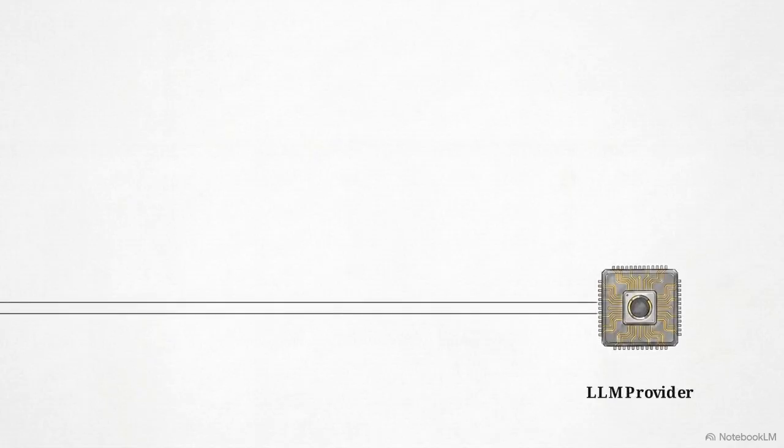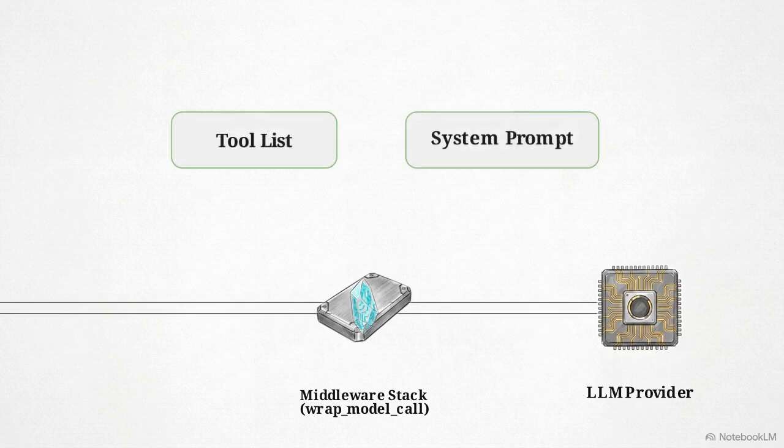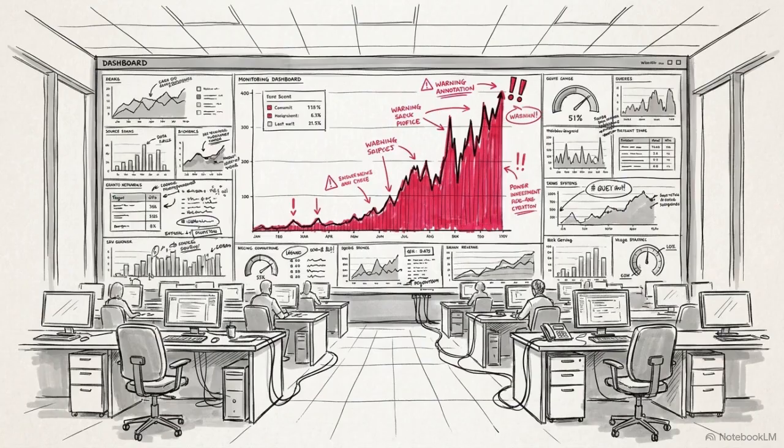Deep Agents introduces an ordered middleware stack hooked into wrap model call. In this architecture, every single request hits this stack first. This intercept happens before the LLM formulates a response. The middleware evaluates the state, mutates the tool list, and curates the system prompt before the data packet ever reaches the provider. Relying purely on function tools surrenders system control to the model.